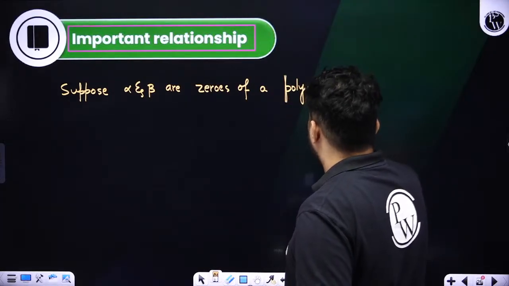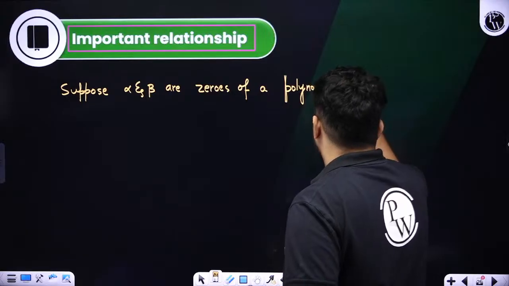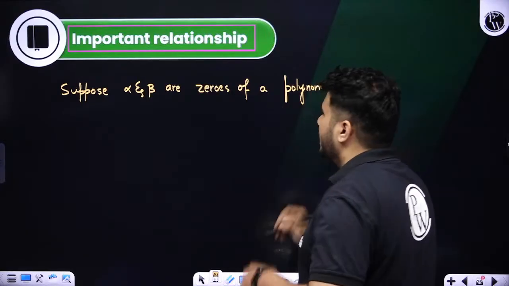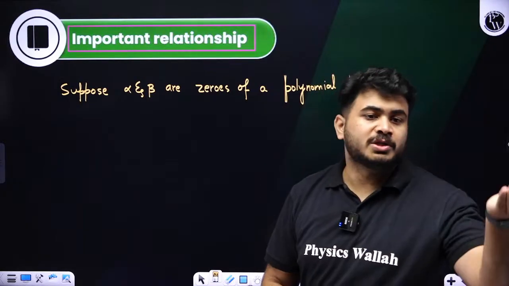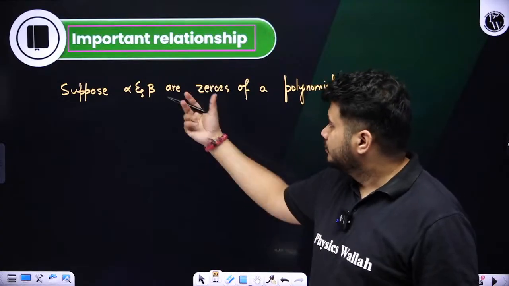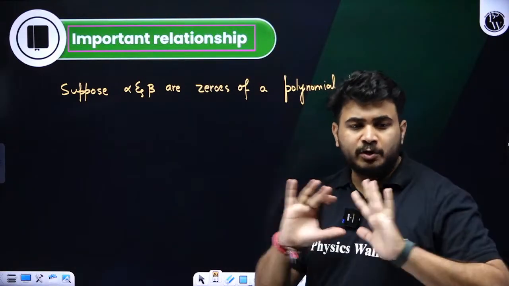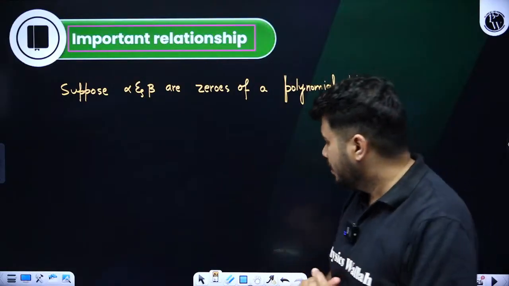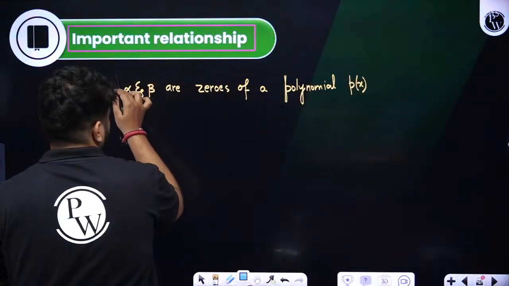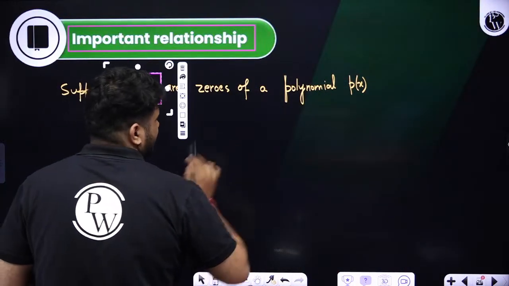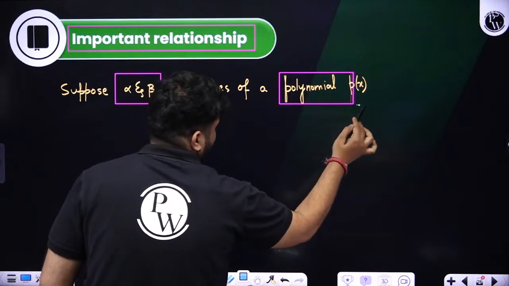Fine. Any polynomial is there. We don't know what the polynomial is, but we have an idea, the zeros of this polynomial they have given. I don't have an idea of the polynomial, but if I want to find the polynomial from these zeros, fine, we have to find the polynomial from these zeros.